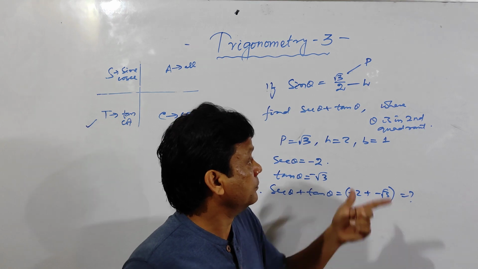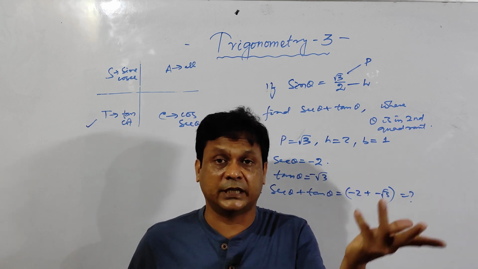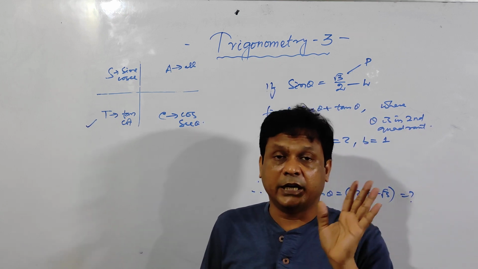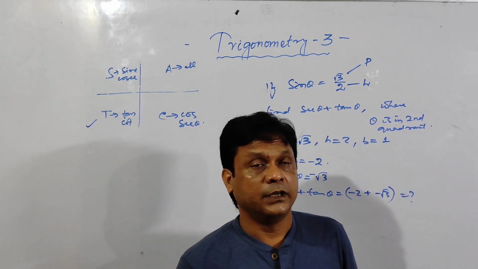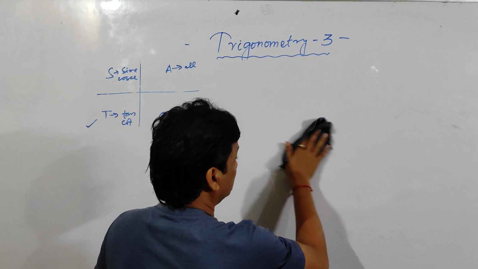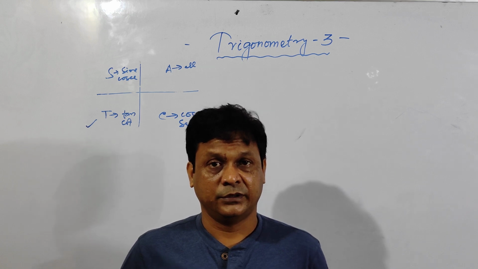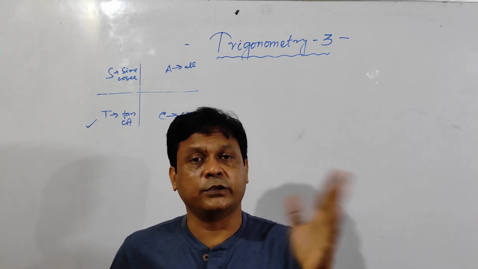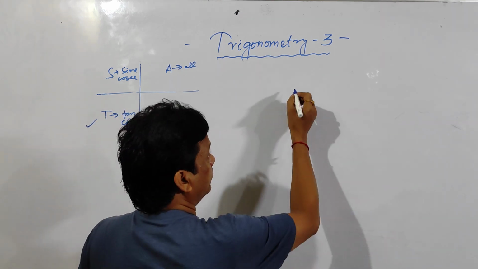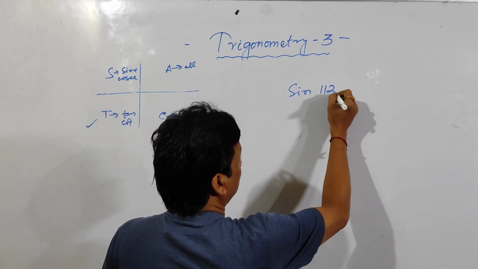And remember, you should see where theta is, whether it is in first quadrant or second quadrant or third quadrant or fourth quadrant, and accordingly you should consider the positive sign or negative sign. Clear? And I have told you how to find out whether the function is positive or negative. Now see here, another rule I am going to tell you: how to convert obtuse angle to acute angle format. That means, this one is very, very important, I am going to tell you sine of 120 degree.